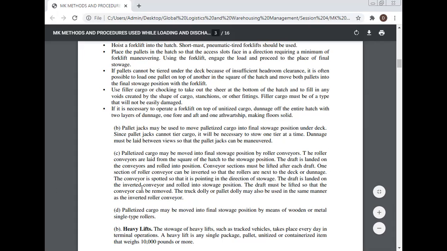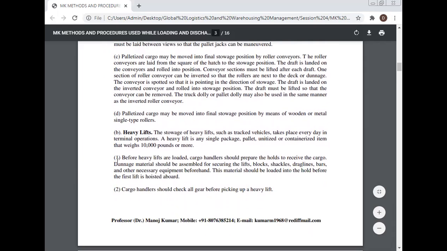One section of the roller conveyor can be inverted so that the rollers are next to the deck or the dunnage. The conveyor is spotted so that it is pointing in the direction of the storage. The draft is landed on the inverted conveyor and rolled into the storage position. The draft must be lifted so that the conveyor can be removed. The truck dolly or the pallet dolly may also be used in the same manner as the inverted roller conveyor. Palletized cargo may be moved into final storage position by means of a wooden or metal single-type roller.